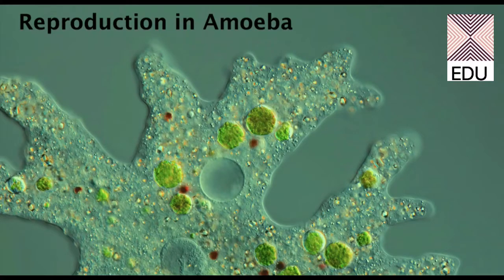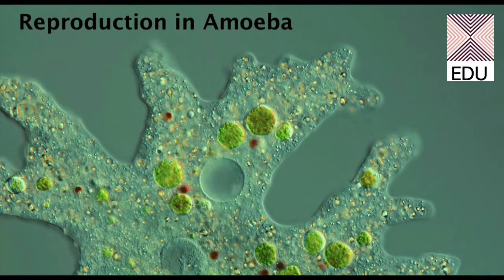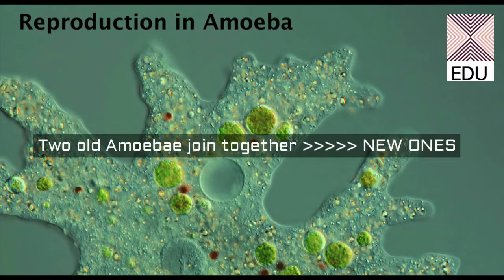Students, there is one other method suggested by some scientists in the reproduction of amoeba, which is rejuvenation. Those scientists observed that in rejuvenation, two old amoebae come together and join together for some time, and then after a particular period of joining, they separate out, and when they separate out, they become new ones, young ones.